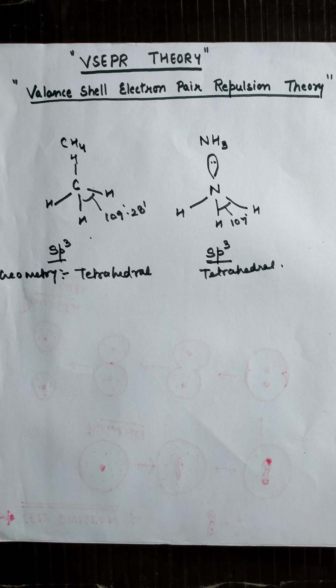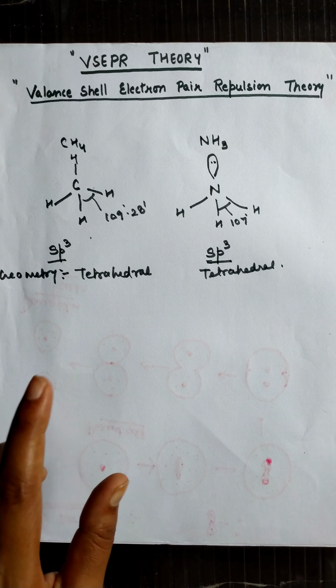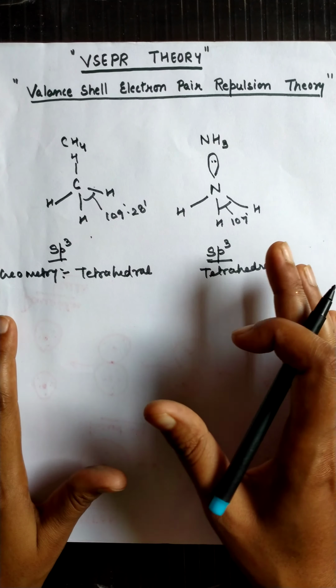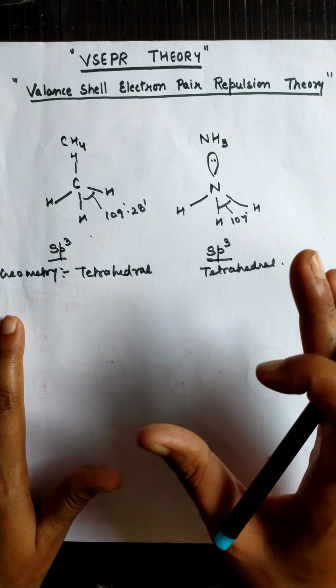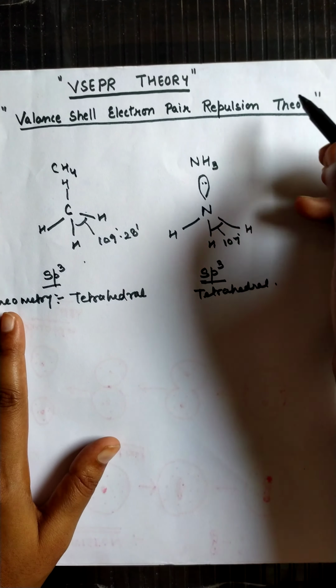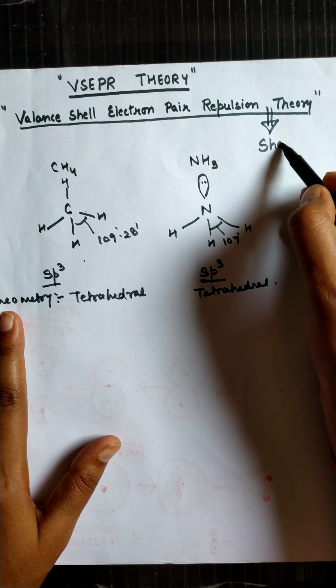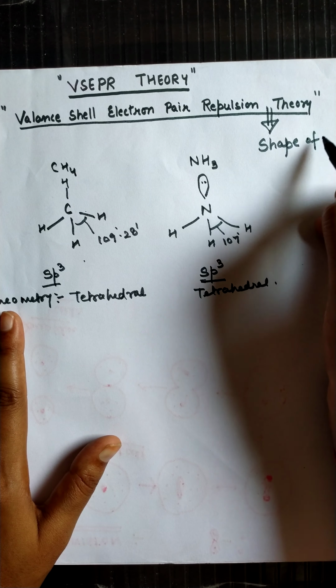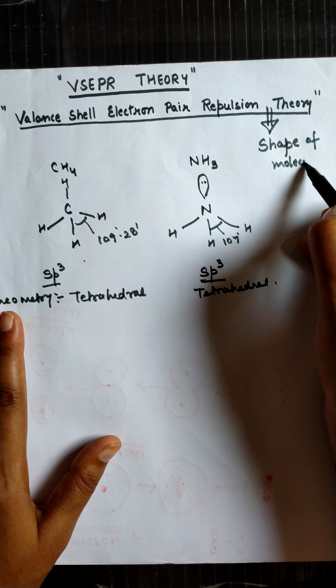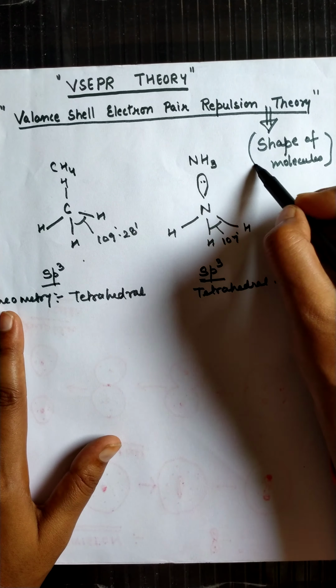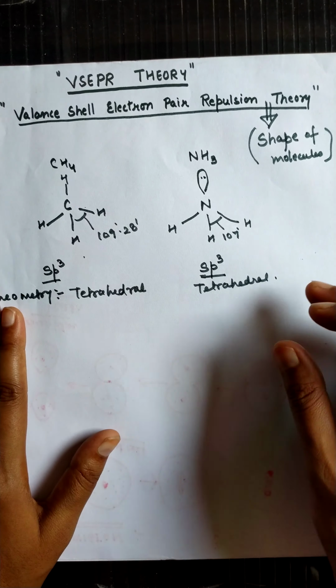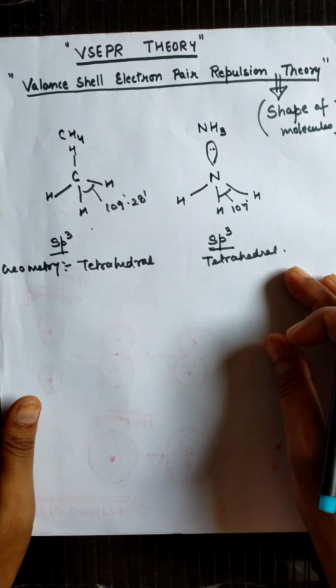So this theory gives a brief idea about the shape of molecules. By this theory we get a very good idea about the shape of molecules. Okay, so let's start with the VSEPR theory.